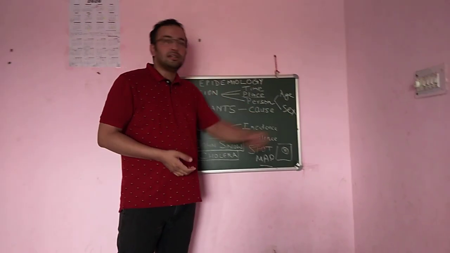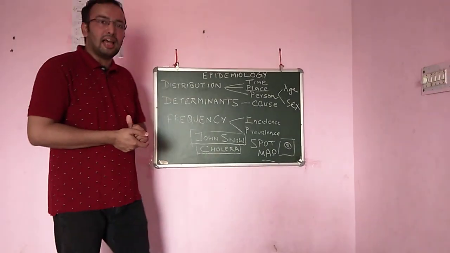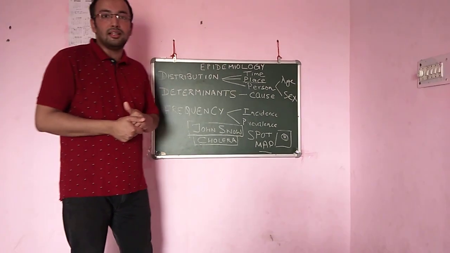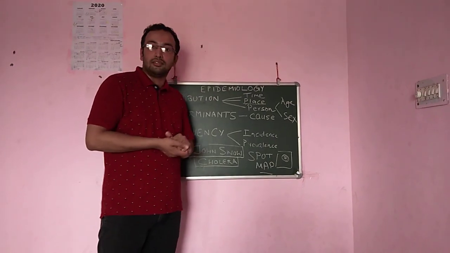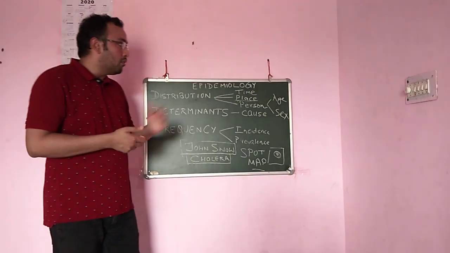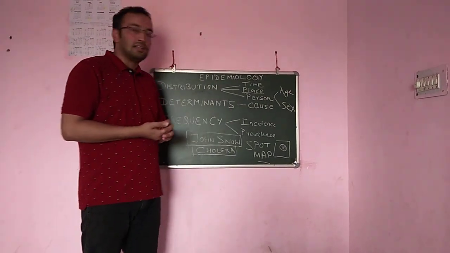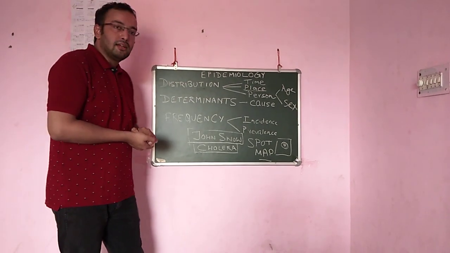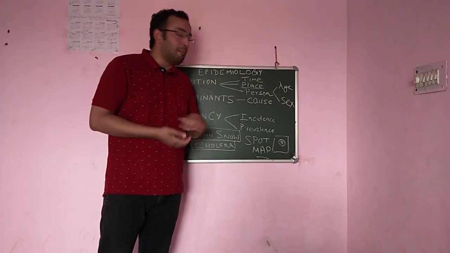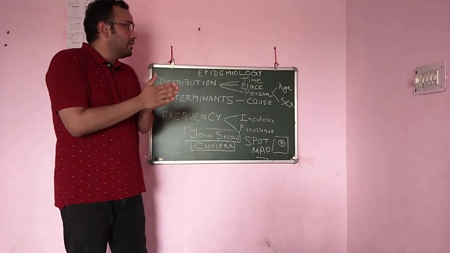Then there can be some sex distribution of the diseases, like some diseases are more common in the males, like the coronary heart disease, road traffic accidents. They are more common in the males. Some diseases are more common in the females, like gallstones, like you have the depression. Many diseases are more common in the females.